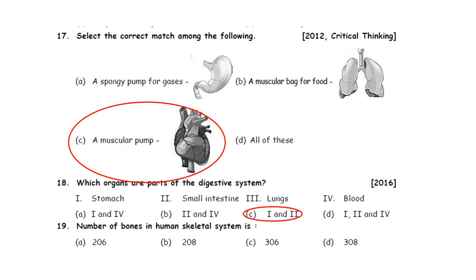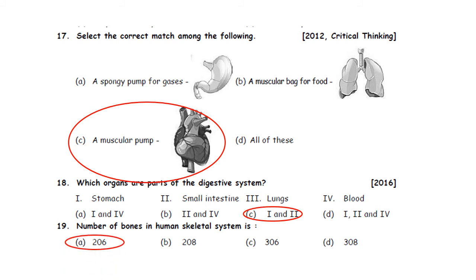19th one. Number of bones in human skeletal system is A 206, B 208, C 306, D 308. So the number of bones in adult human skeletal system is 206.